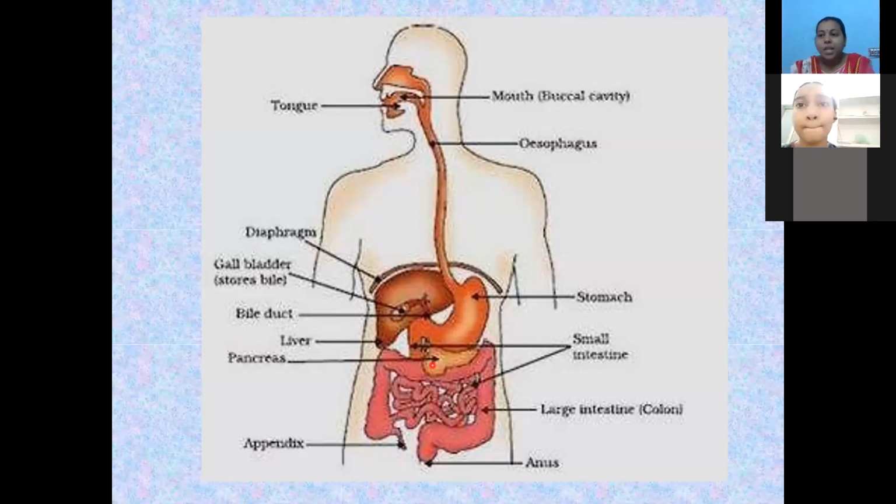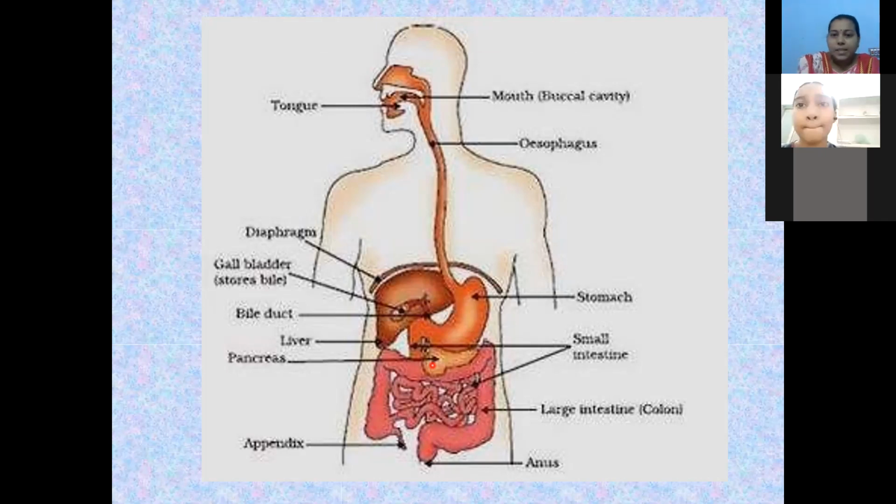For example, carbohydrates will be converted into sugars, for example glucose. See, starch is one of the carbohydrates. After the completion of full digestion, what will happen? Starch is a large molecule of carbohydrate, so after digestion, this starch is converted into glucose.